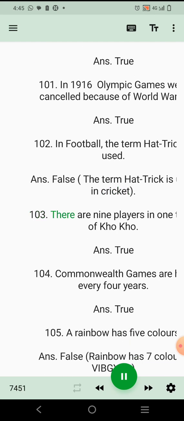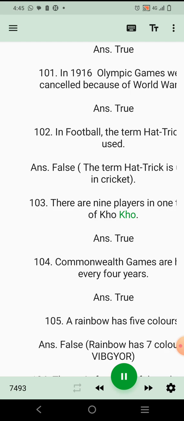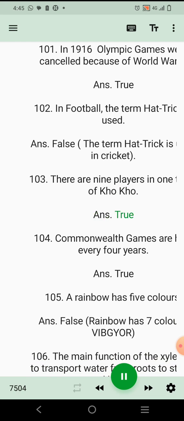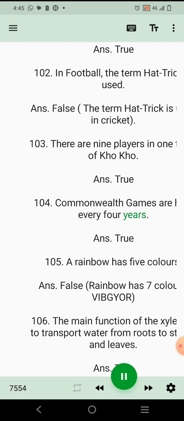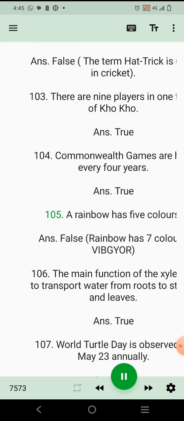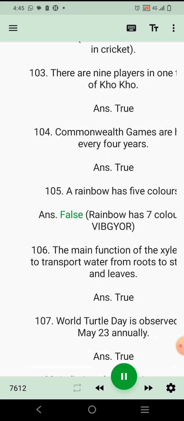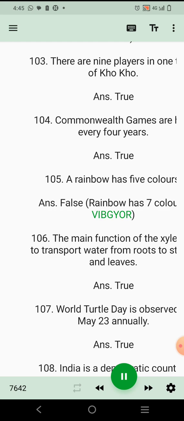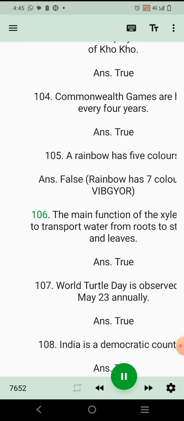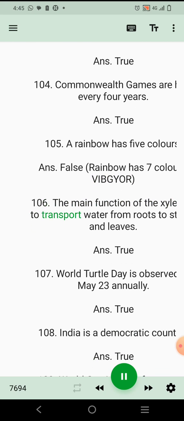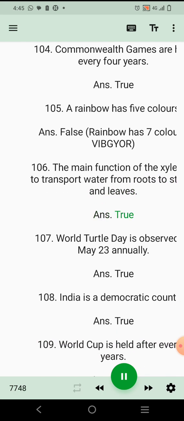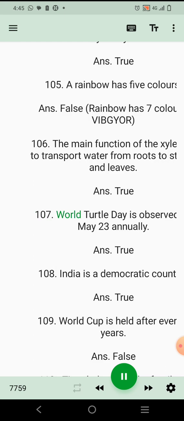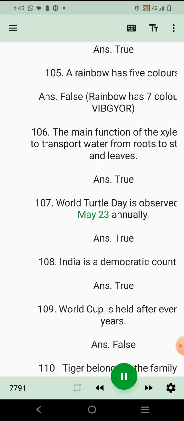103. There are 9 players in one team of Kho-Kho. Ans. True. 104. Commonwealth Games are held every 4 years. Ans. True. 105. A rainbow has 5 colors. Ans. False. Rainbow has 7 colors. VIBGYOR. 106. The main function of the xylem is to transport water from roots to stems and leaves. Ans. True.